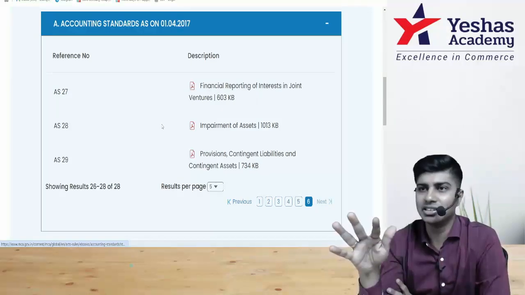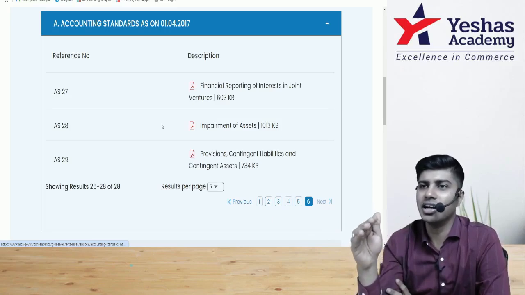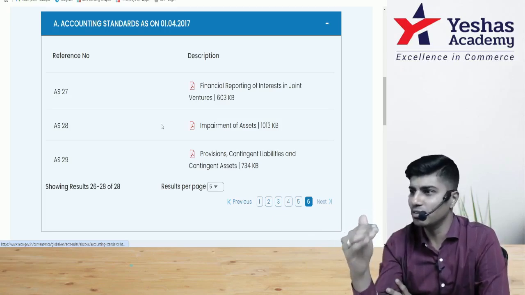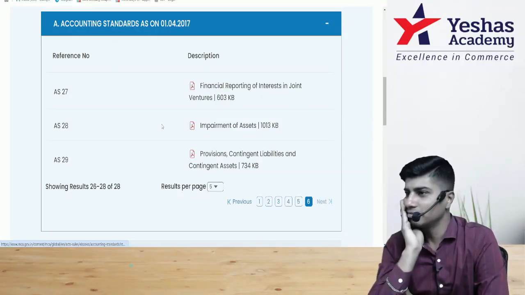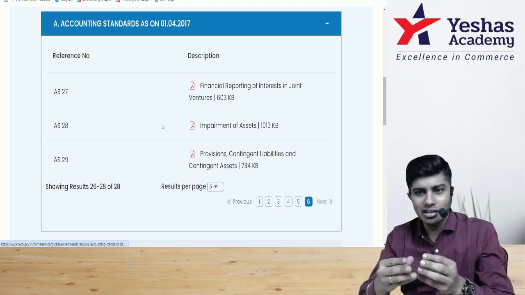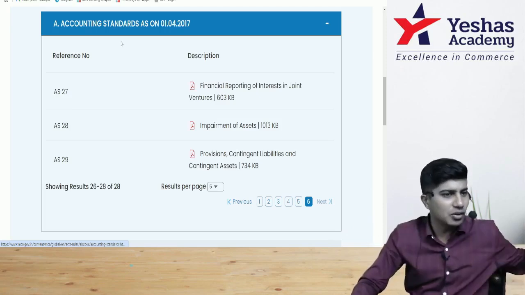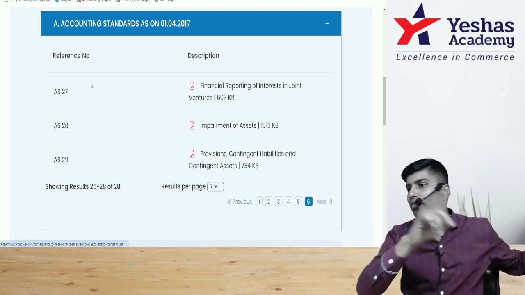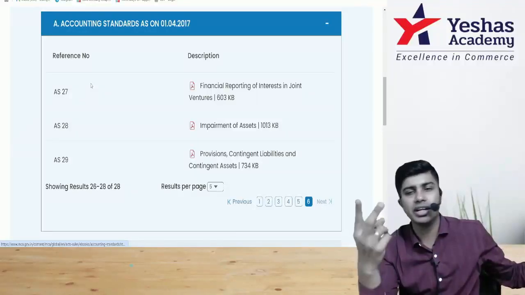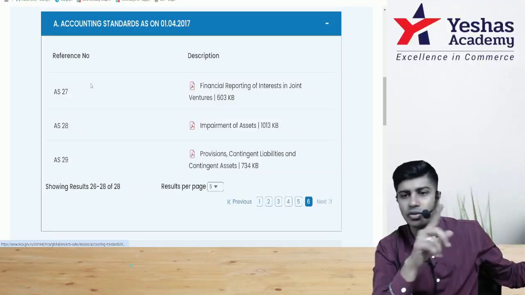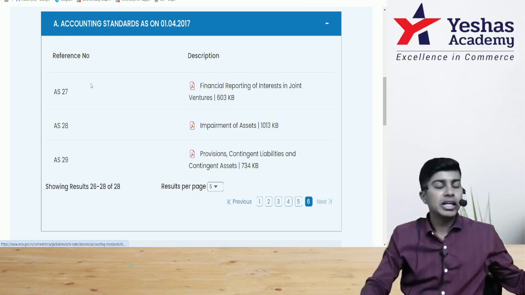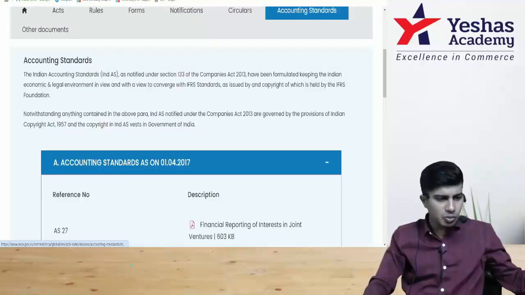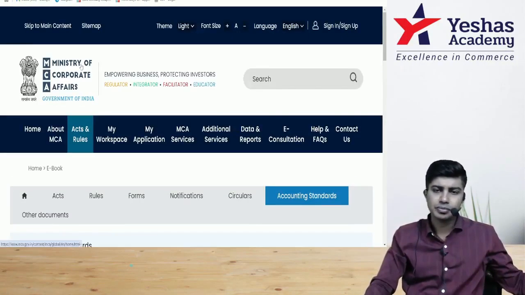6 and 8 was once an accounting standard but then got removed. What about 30, 31, 32? It was never an accounting standard. It was recommendatory and got removed from there only. So we'll never count 30, 31, 32. So number wise there is still 29, and among 29, 2 of them have been removed. So we have 27 accounting standards to study. Got that? First point. Another point that I want you to notice: which website are we seeing this from?